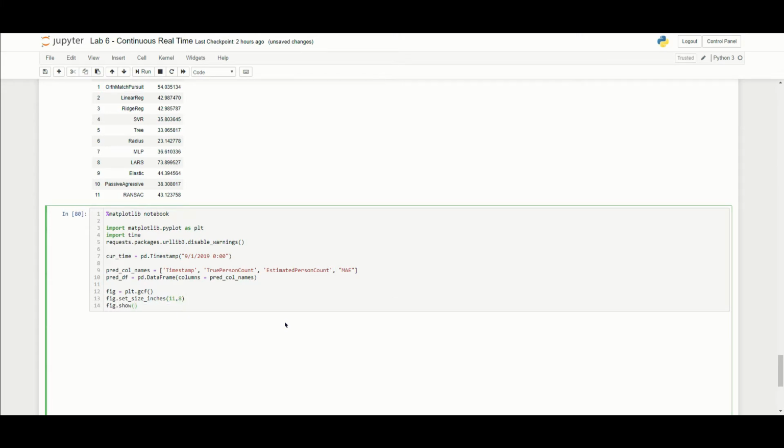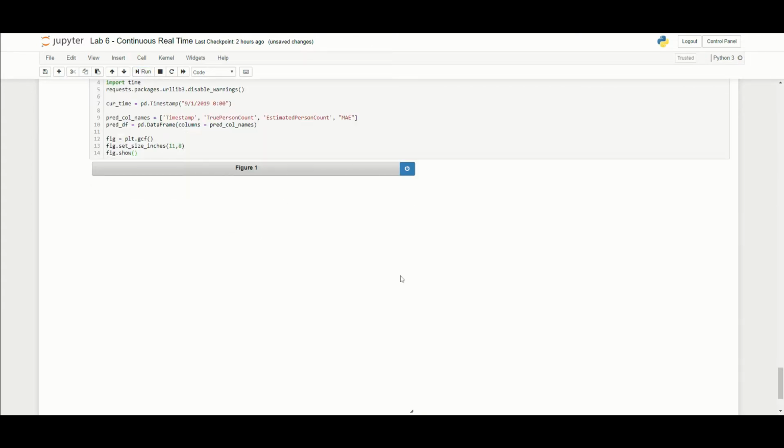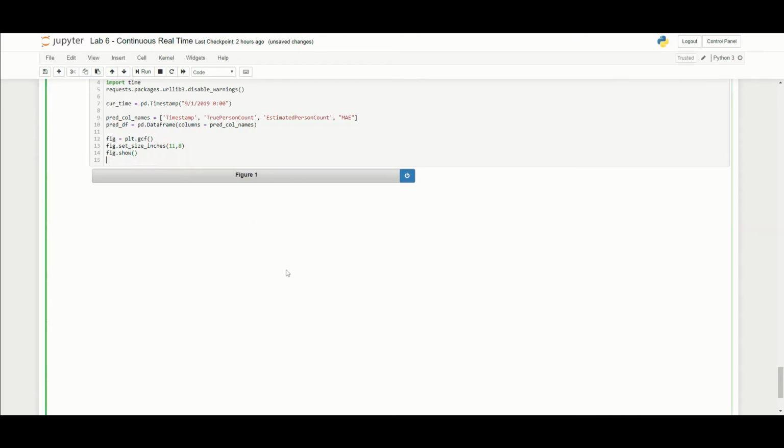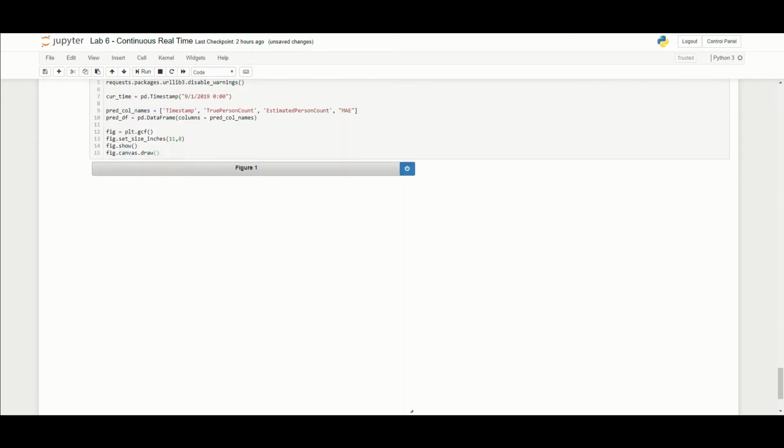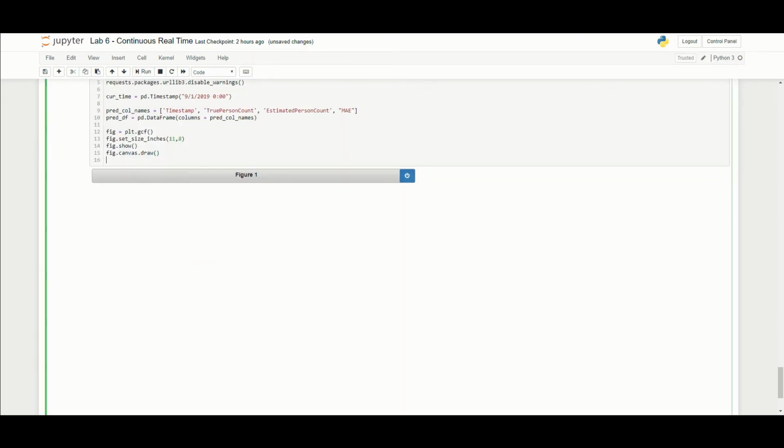And then let's tell it to actually show that figure. So again, we have our empty figure, and now we're actually showing that figure. So you'll see figure 1, there's absolutely nothing there. Fig.canvas.draw. So this is not going to do anything right now. This is just going to allow us to refresh every single minute of our script later on. And then legend draw equals 0. So right now, we haven't drawn the legend. We only want to draw the legend the first minute, because otherwise every single minute we would redraw our legend over and over again. So this will prevent that from happening.